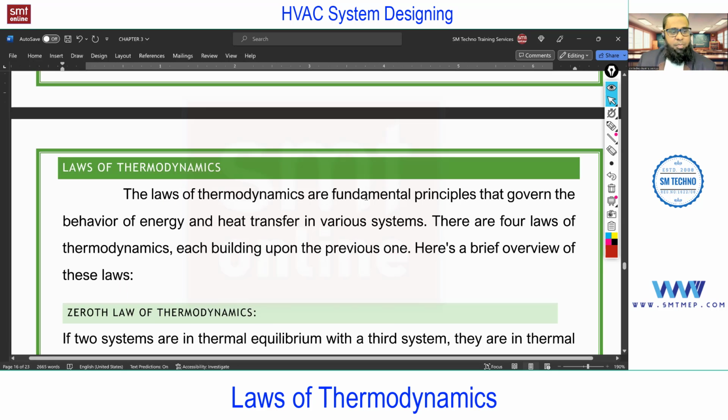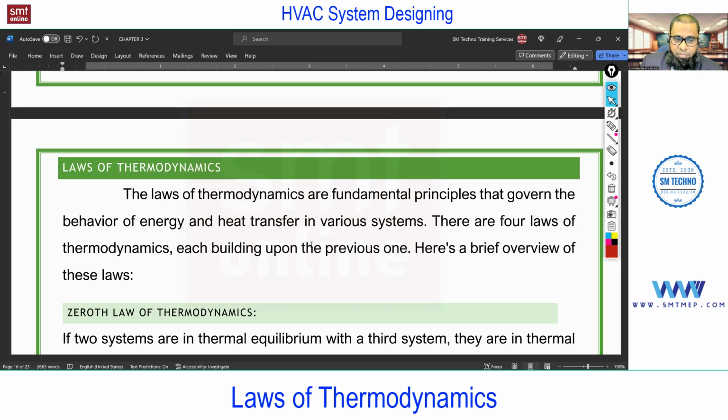Next, the topic is laws of thermodynamics. As a mechanical engineer, this is very basic. And further, if you talk about the HVAC engineer, especially from the design point of view, the laws of thermodynamics are important, especially the second law, because with the second law only we are able to decide which system is applicable as per the season.